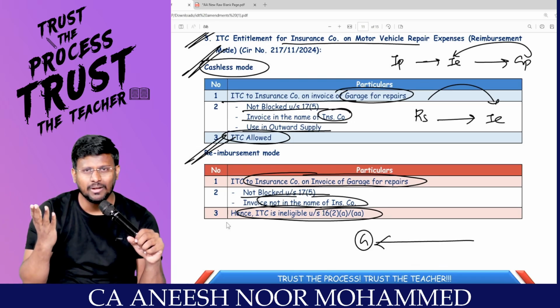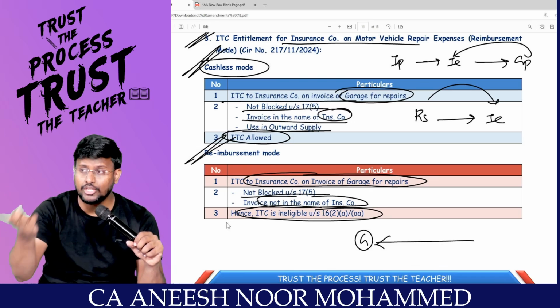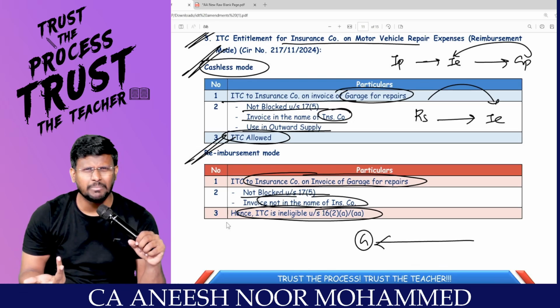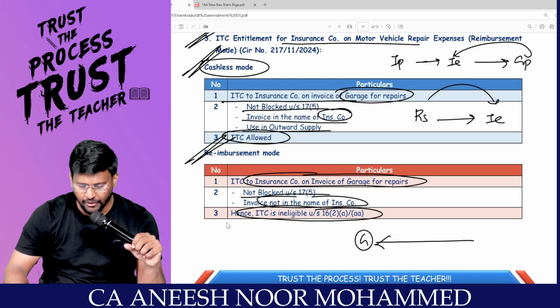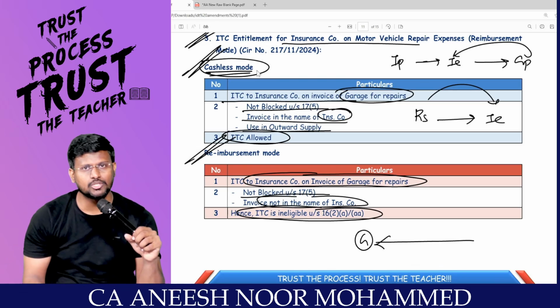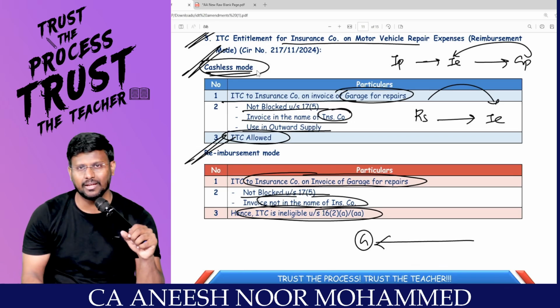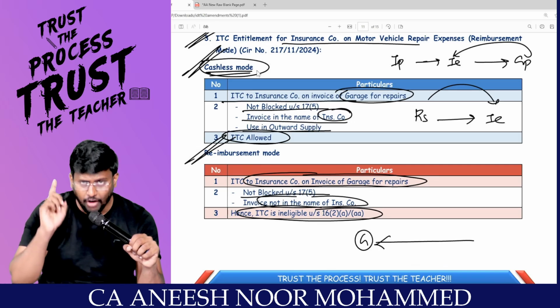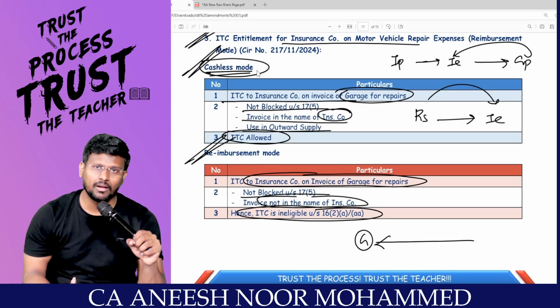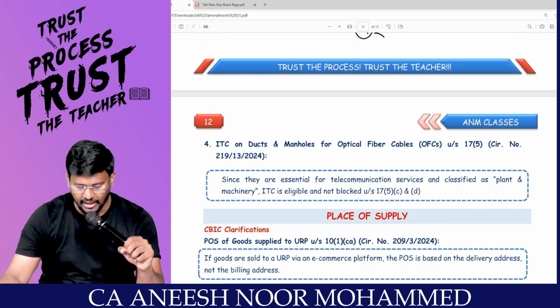Then if the garage raises the bill in the name of that insured person, how can insurance company take ITC? That's what they are clarifying. If it is cashless mode, my dear lovable students, invoice will be in the name of the insurance company. Hence, insurance company can take ITC. If the invoice is in the name of some other person, then, sir, this guy cannot take ITC.